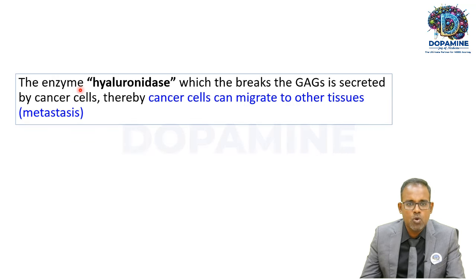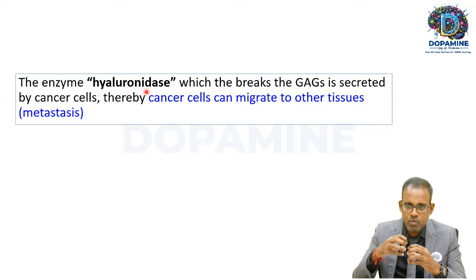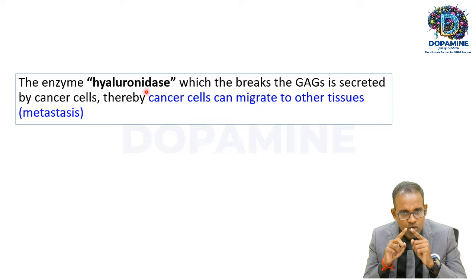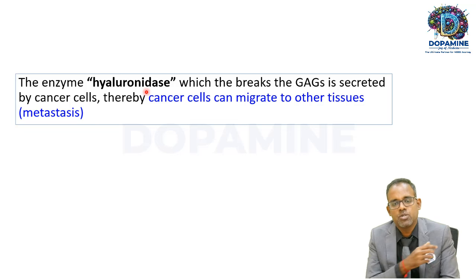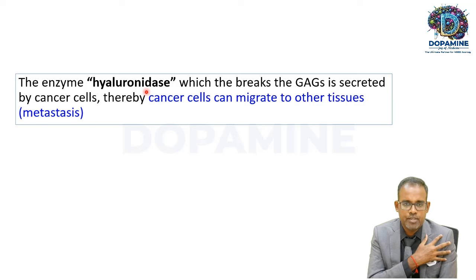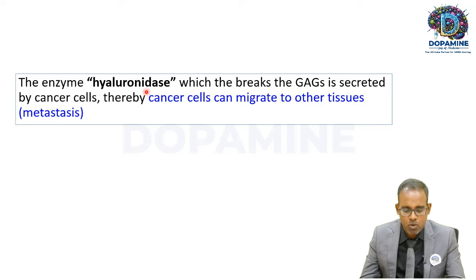The enzyme hyaluronidase, which breaks the glycosaminoglycan, is secreted by the cancer cells, so that the cell-to-cell connection is lost and the cells can migrate from one place to another place, which is called metastasis. Again, this hyaluronidase is also used as a drug to treat a condition called frozen shoulder. So they give this drug into the joint. It will go and cleave this hyaluronic acid, and it will free up the shoulder. So that is one more property of this hyaluronidase.